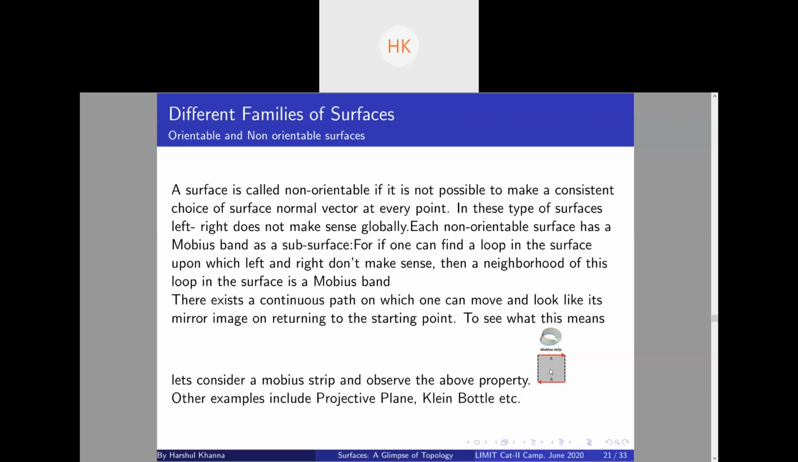Other examples include the projective plane. So let me talk about it. Let's talk about surfaces you can get by pasting opposite sides of a unit square. We saw a torus. Suppose we do this.